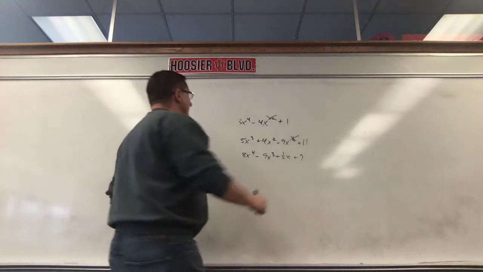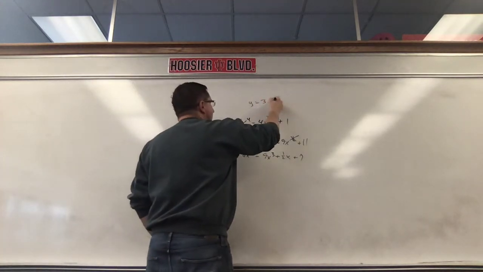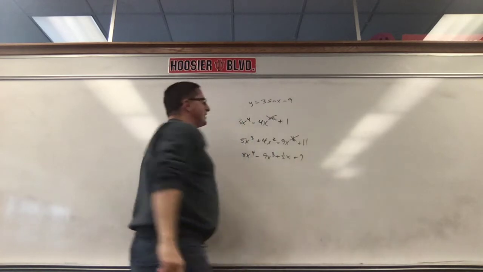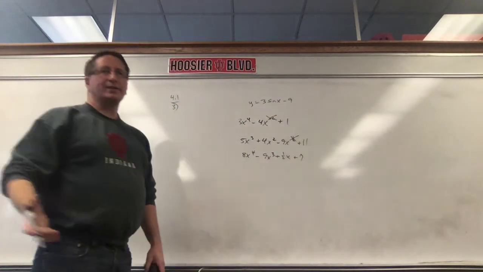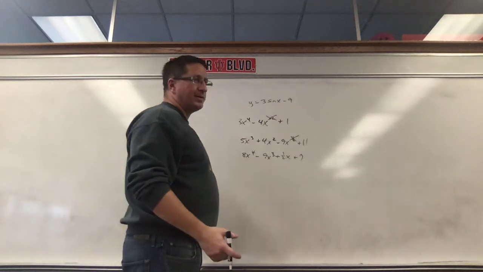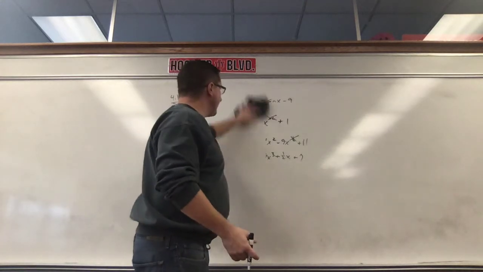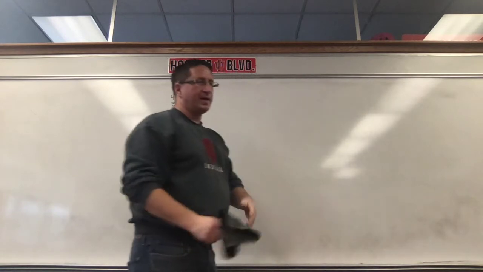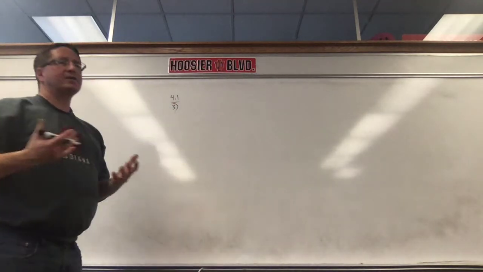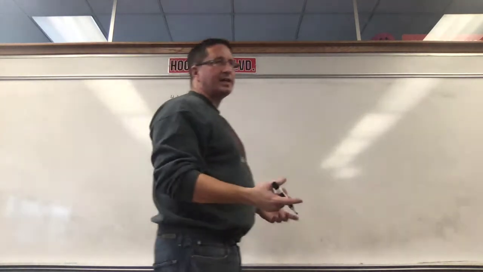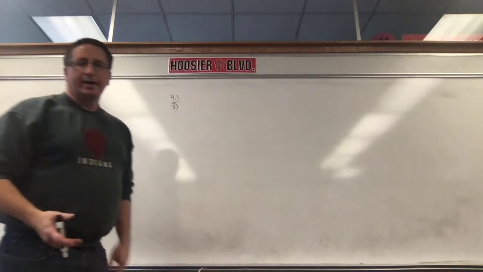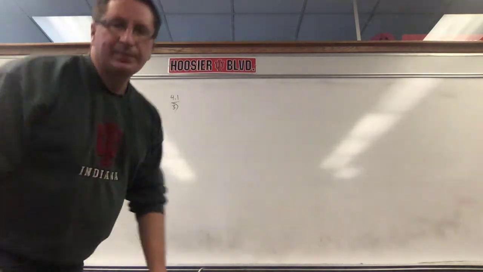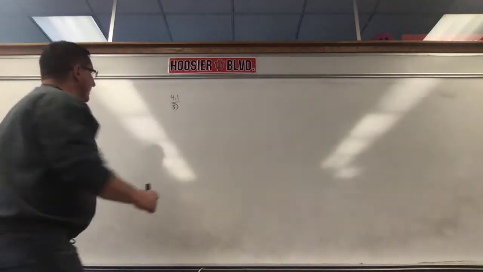So if I give you something like this, y equals 3 sine x minus 9. Remember, what the heck is sine? You don't need to worry about that right now. You worry about that when you take trigonometry. That is not a polynomial, though, okay? It's a trig function. And we're not in trig right now, so you don't need to worry about that, okay? But for this class, as long as the exponents are not negative, they're not fractions, and x isn't on bottom, it's a polynomial, okay? All right, so let's look at question number 3 now. So they give us f of x is negative 3x.